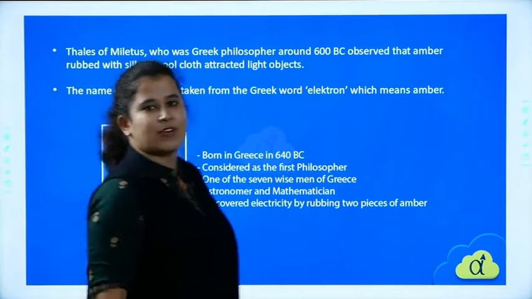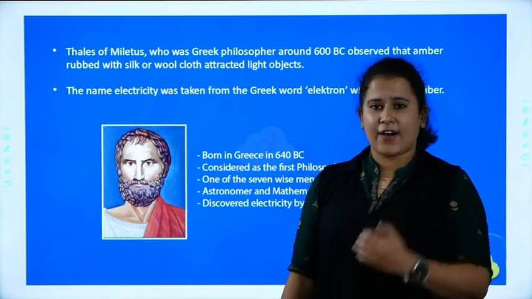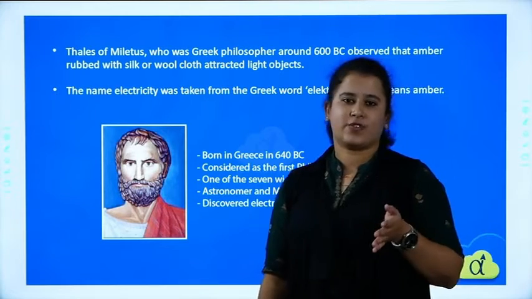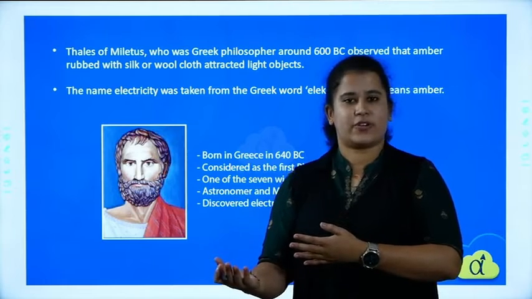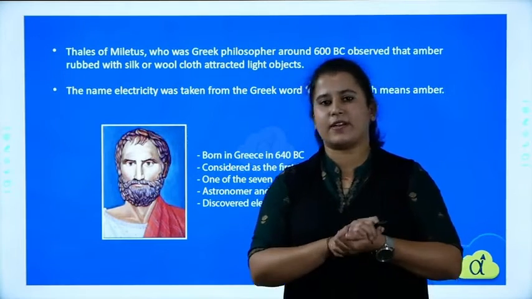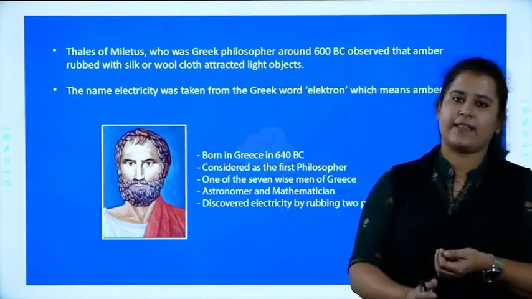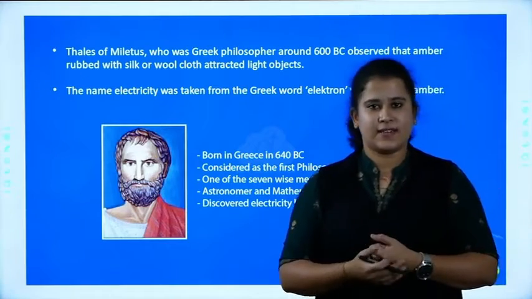Clear? So this was about the history of electric charge. After Thales of Miletus, he wrote a philosophy regarding it, and that was inherited by other scientists.